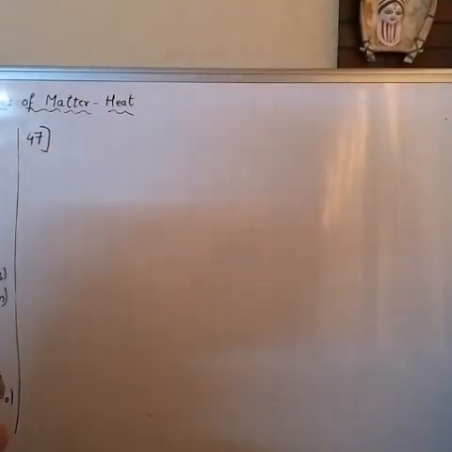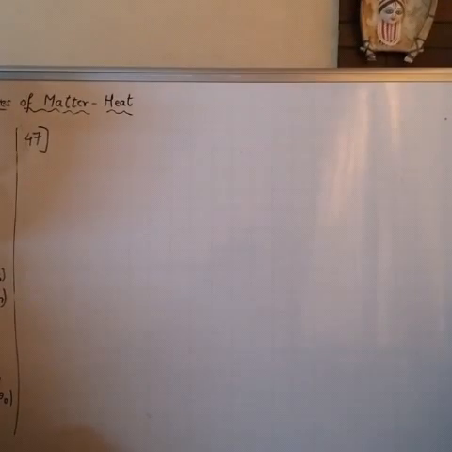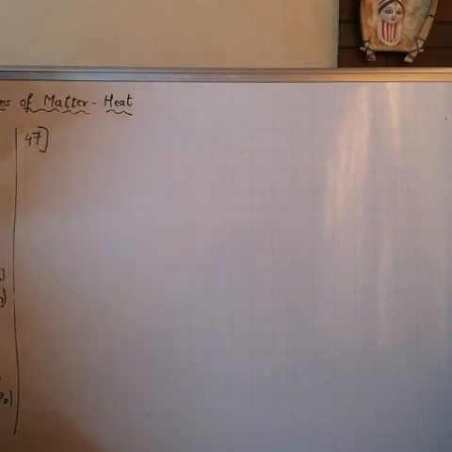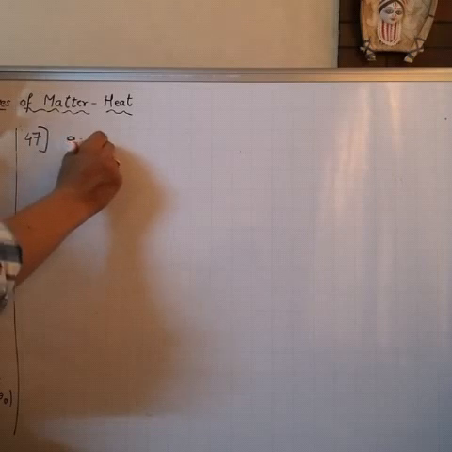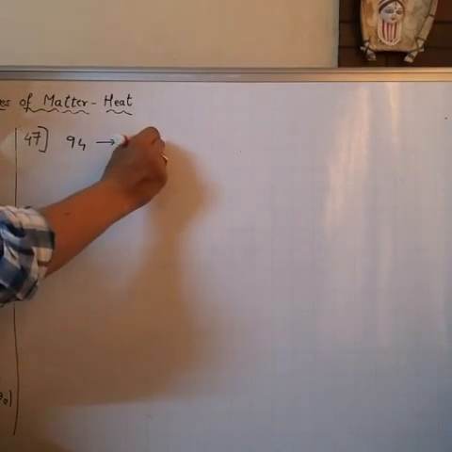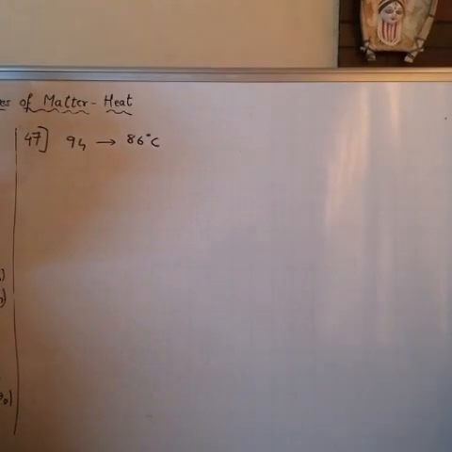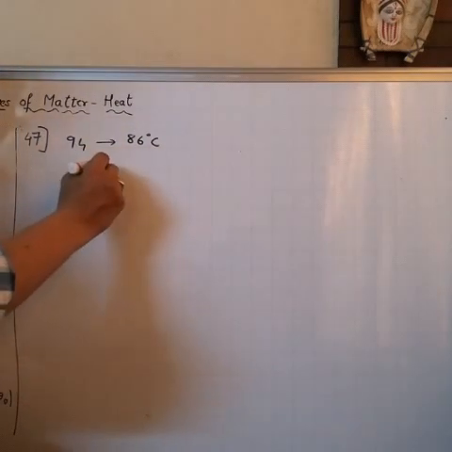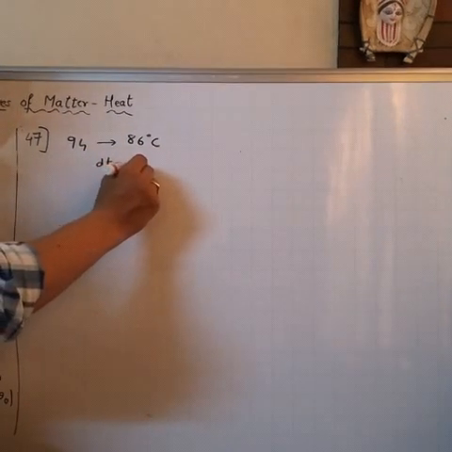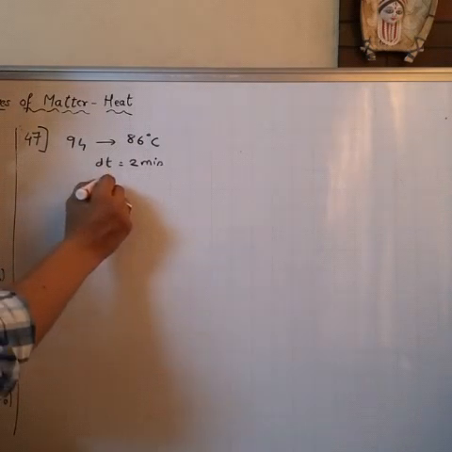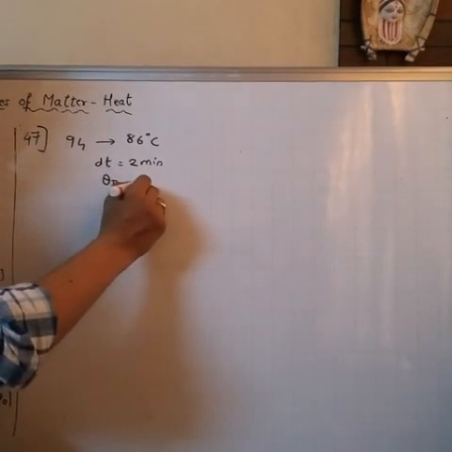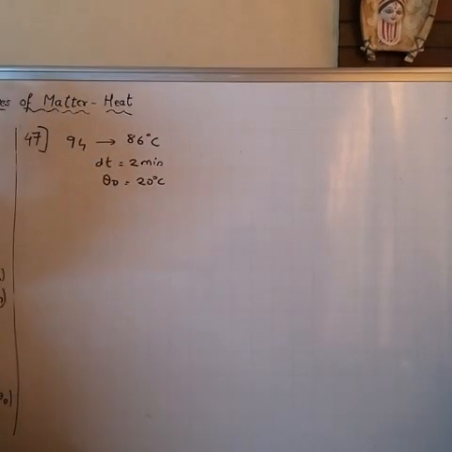We are talking about numerical 47, okay, and it is based on Newton's law of cooling. A pan filled with hot food cools from 94 to 86 degrees Celsius in how much time? 2 minutes. Time given is 2 minutes. When room temperature is 20 degrees Celsius, theta 0 is 20 degrees Celsius.